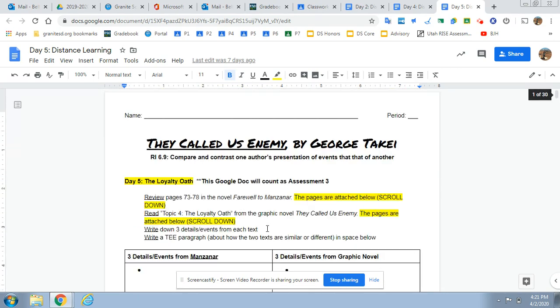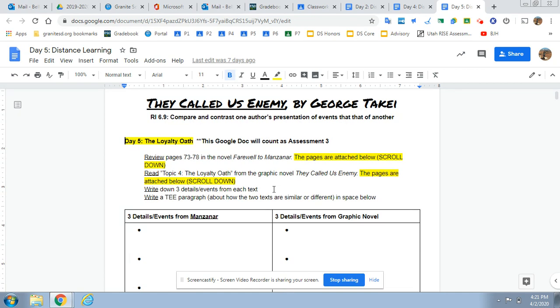So this is where he's talking about the loyalty oath. Did his parents sign it or not? The loyalty oath means, were they going to agree to be in the army? Can you imagine being in one of these internment camps and someone asking you if you're willing to die for the country that put you in prison? That was the question that they were asked.